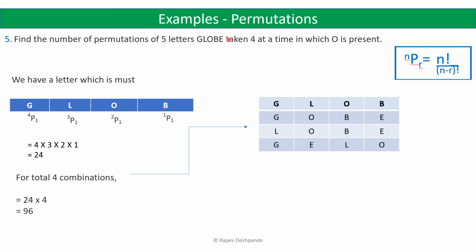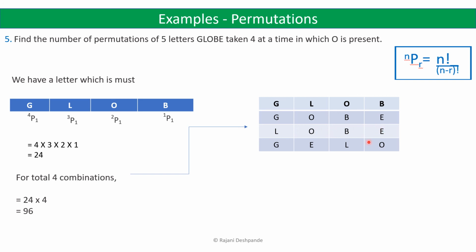So now let us first find out in how many ways we can have O in one of the words. So we can have this combination like GLOB, because O must be present. So this has an O in it. GOBE, this can be one of the combinations.